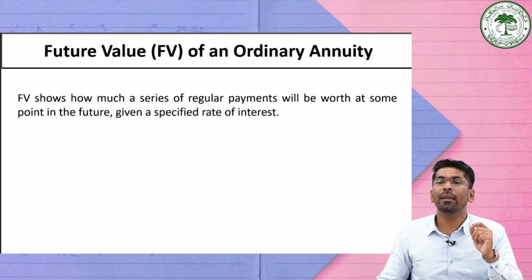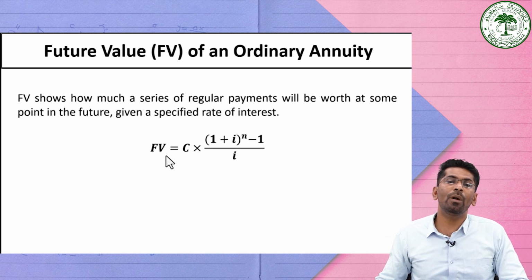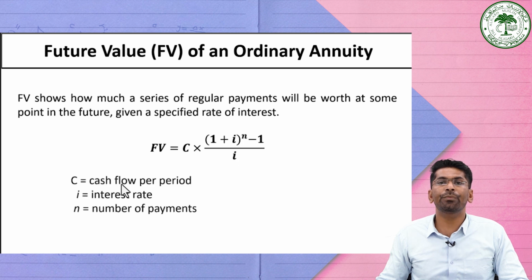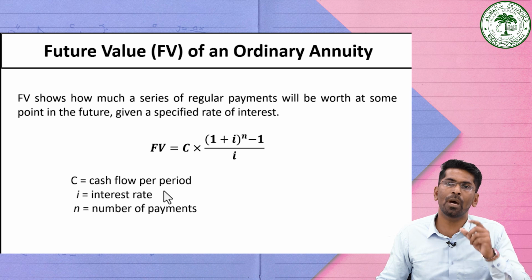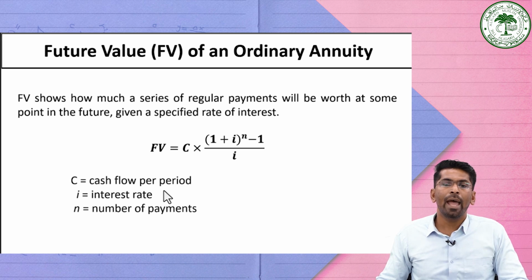So for simplicity, we are going to use a particular formula which tells you how much money you would have at the end of that particular period. See the formula given here: the future value of an ordinary annuity is equal to C into (1 plus i) raised to the power n minus 1, whole divided by i. Here C is the cash flow per period, how much you are paying in a particular period, i is the rate of interest, and n is the number of payments or years.